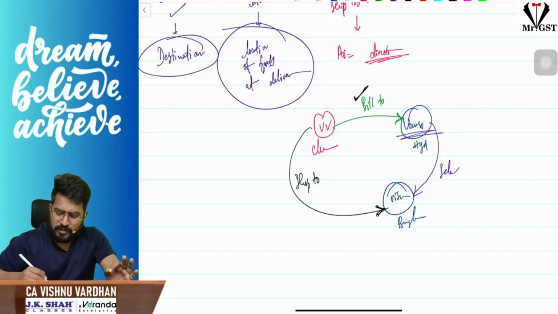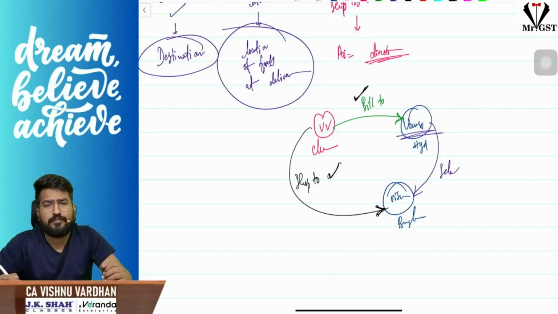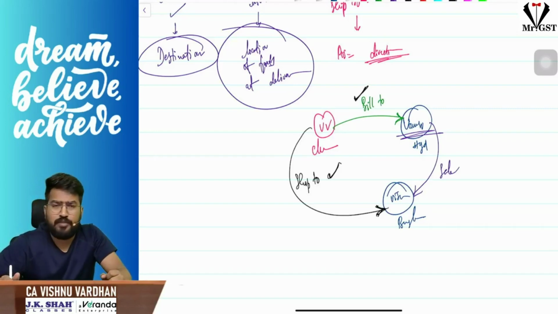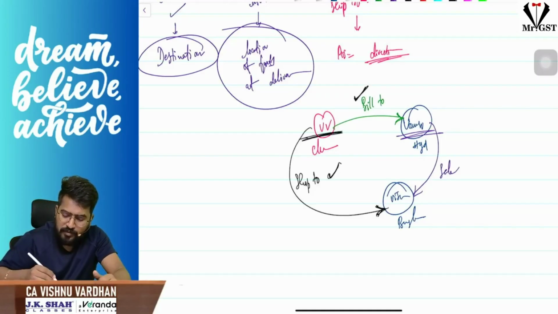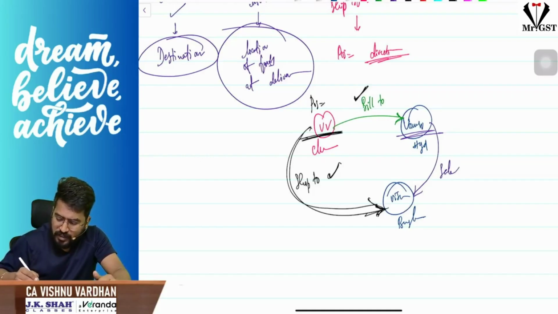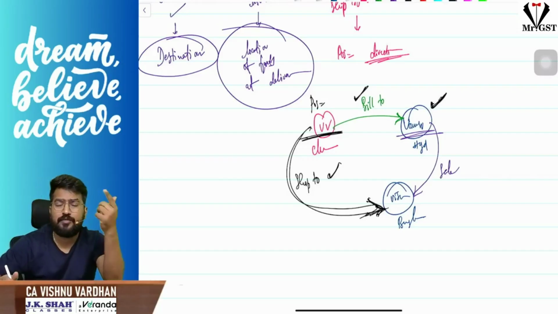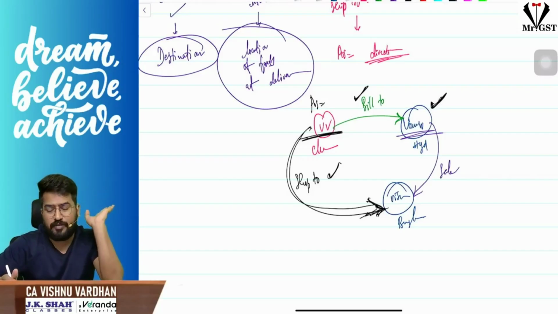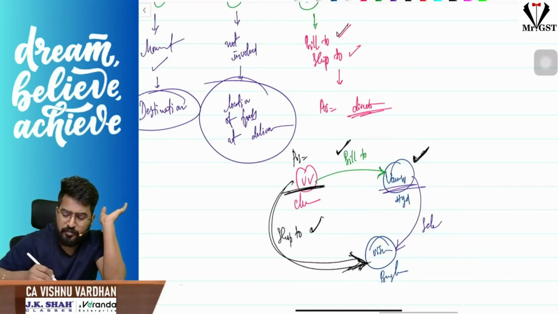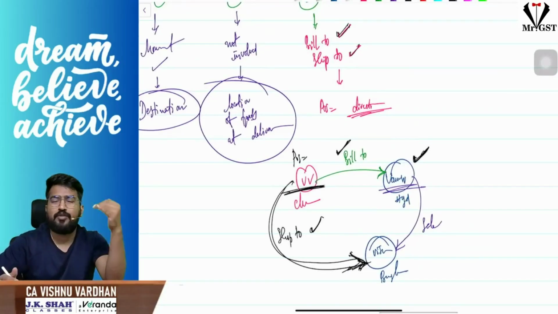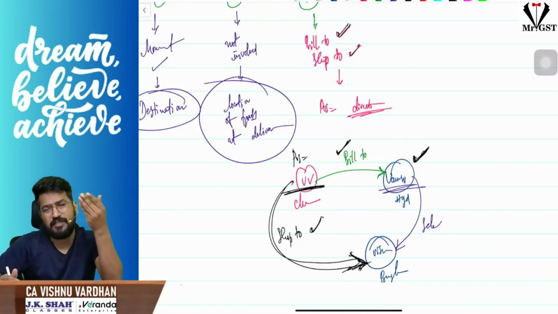So what I will do now? Billing to Vamsi, shipping to Vishwanath. This is what I will do. Bill to ship to model. In such cases, what is the place of supply? See, Vishnu has to determine place of supply now. Okay. So when Vishnu is determining the place of supply, sir, he will see because of whose direction I am moving the goods to Bengaluru, on the direction of Vamsi. Okay, what is the place of business of the person who has given the direction? That will be the place of supply. That means, please understand, in case of bill to ship to model, simple, to whom you are billing, that fellow's place of business will be the place of supply.